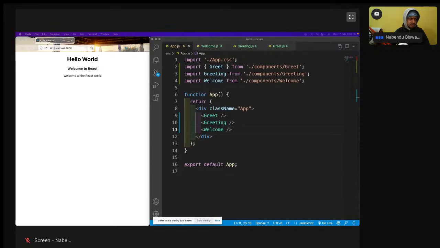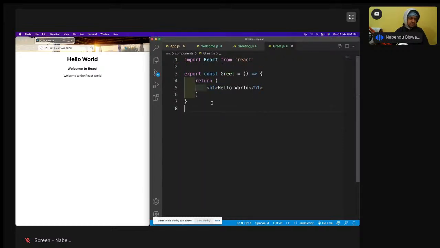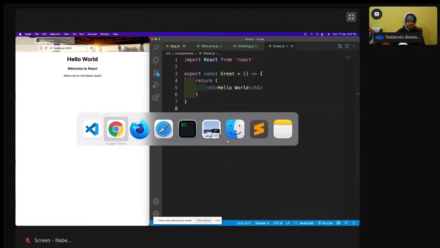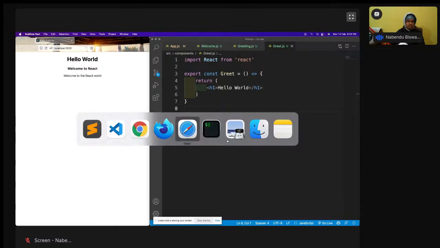So what is a JSX? What are we seeing here? All of this is known as JSX. As I've told, this is known as JavaScript XML. This is not exactly like HTML, but inside a JavaScript file, I'm writing HTML, which is also a normal way of doing HTML. So that's why it is known as JSX, not much different than HTML. But you'll soon see how we are going to add a variable. You do it by curly bracket, and there are some 2-3 other changes. Maybe I'll tell about those changes.